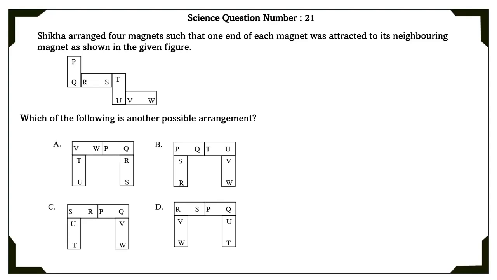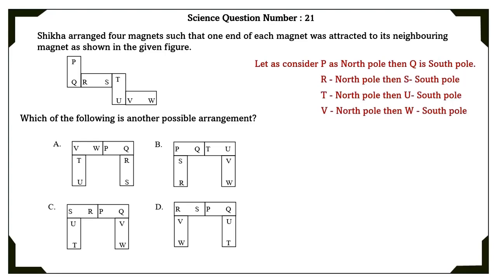Science question number 21. Shika arranged 4 magnets such that one end of each magnet was attracted to its neighboring magnets as shown in the given figure. Which of the following is another possible arrangement? Let us consider P as North Pole, then Q as South Pole. R is North Pole, then S is South Pole. T is North Pole, then U is South Pole. V is North Pole, then W is South Pole.